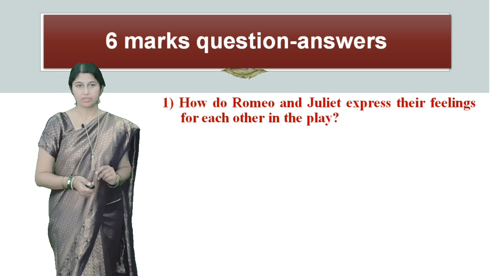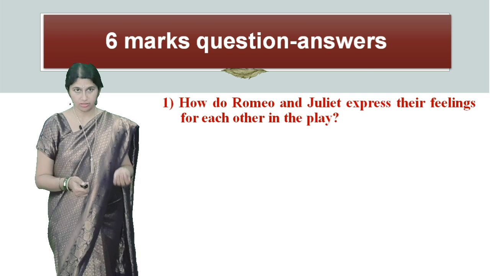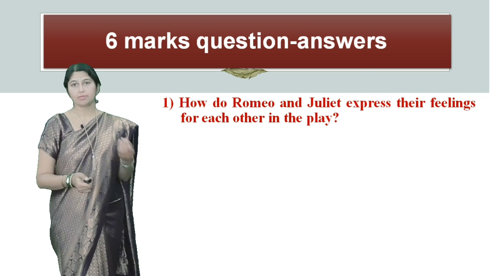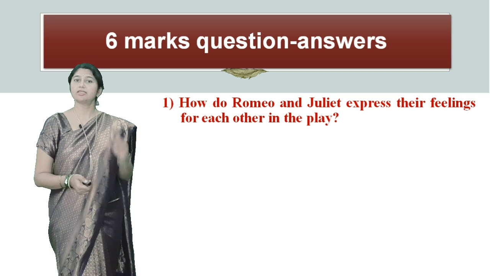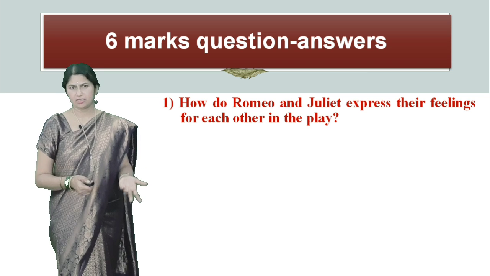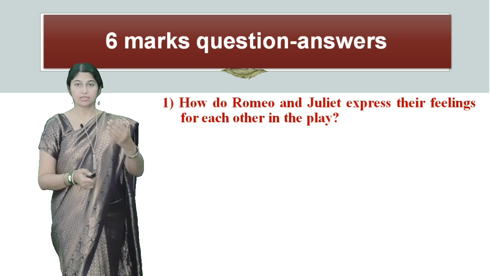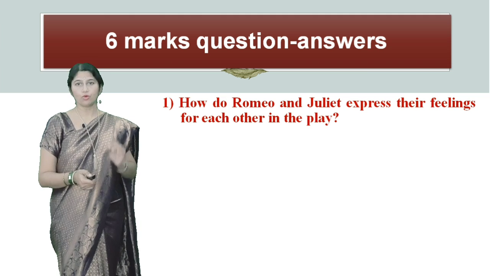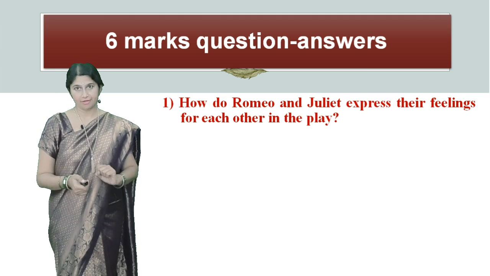So always remember, the very first paragraph you can write about the author or the poet or the playwright. The second paragraph you will write about the theme of that particular unit, that is, it might be a play or a poem or prose. The third paragraph onwards you go on explaining it, and you have to write it in paragraph form.